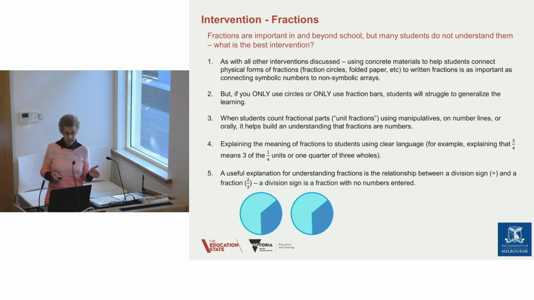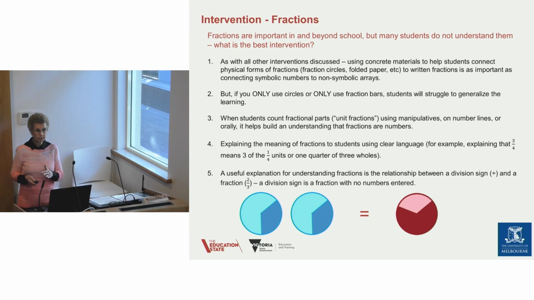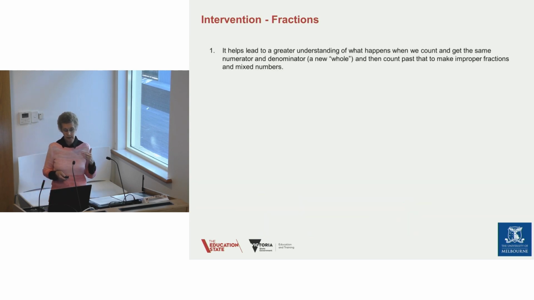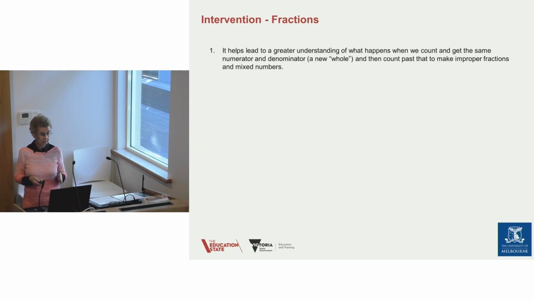So you can distinguish where we've got 1/3 of each of 2 wholes or 2/3 of a single whole. And those two things mean exactly the same thing. Those two diagrams mean exactly the same thing. And it helps for students to understand the way in which fractions are actually constructed from the numbers. It also helps a greater understanding of what happens if we count in fractions.